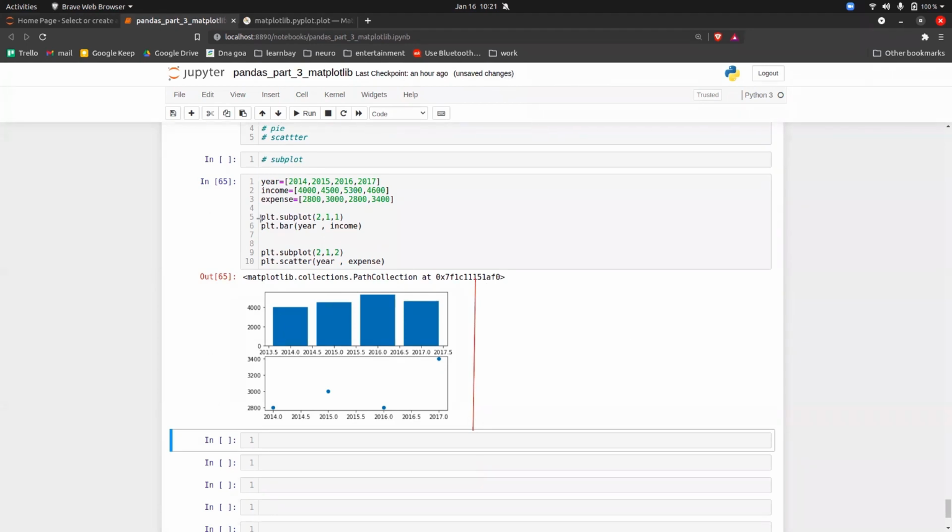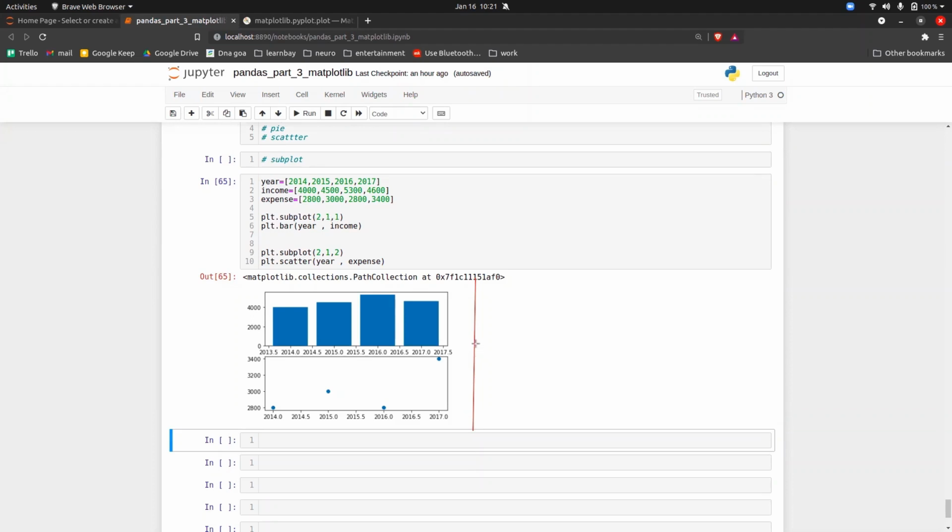So when you do plt.subplot, you give 3 numbers here, that is 2, 1, 1. Now the first two numbers, 2, 1, represent how many rows and columns you want. So I want 2 rows and 1 column.